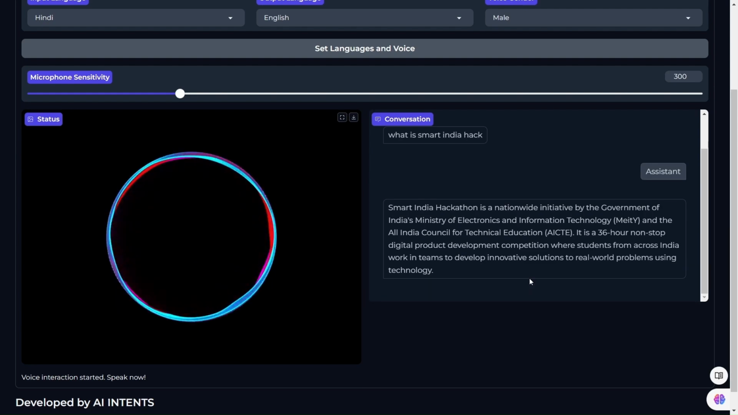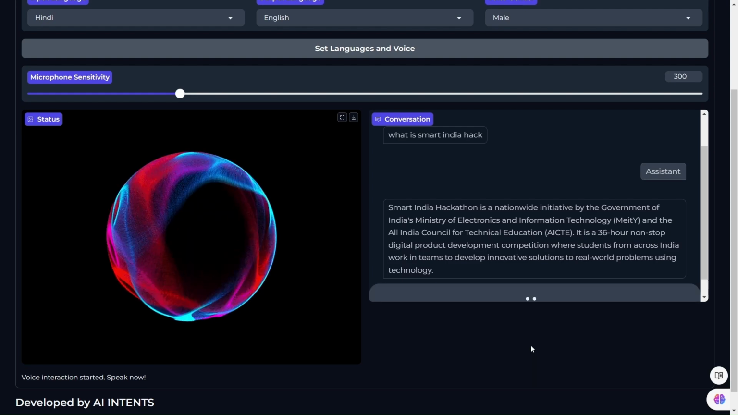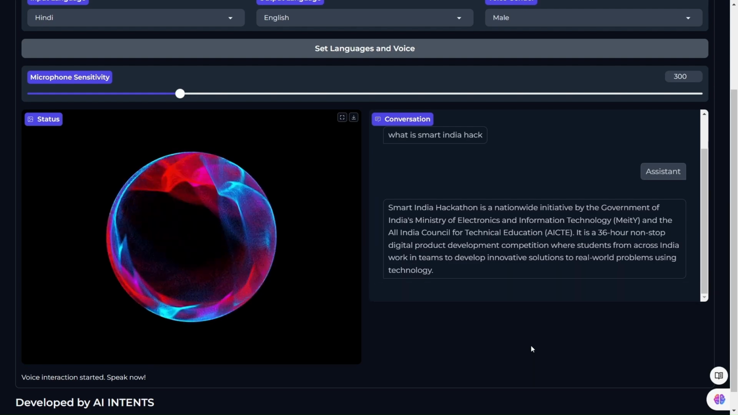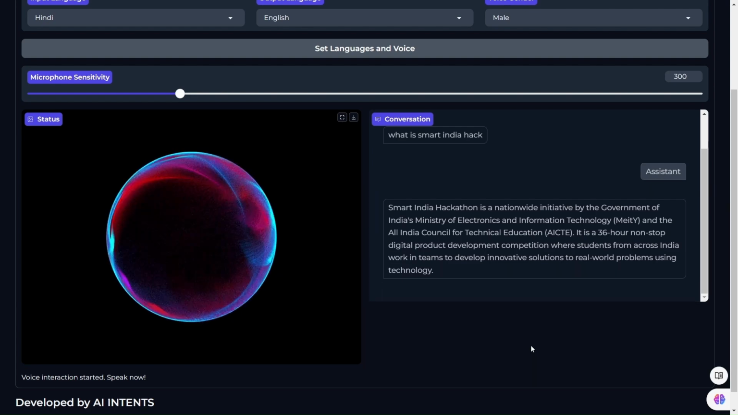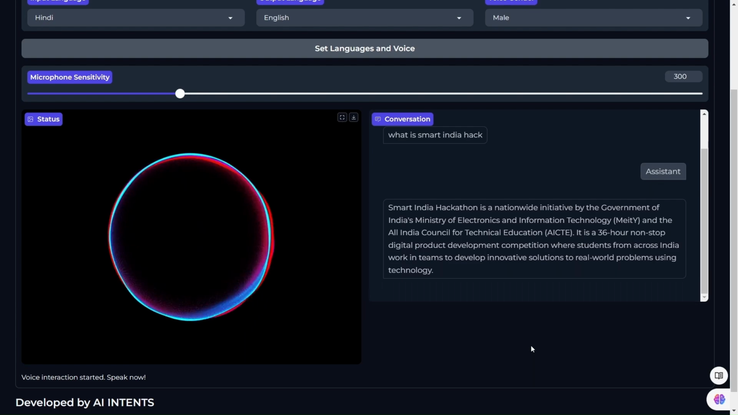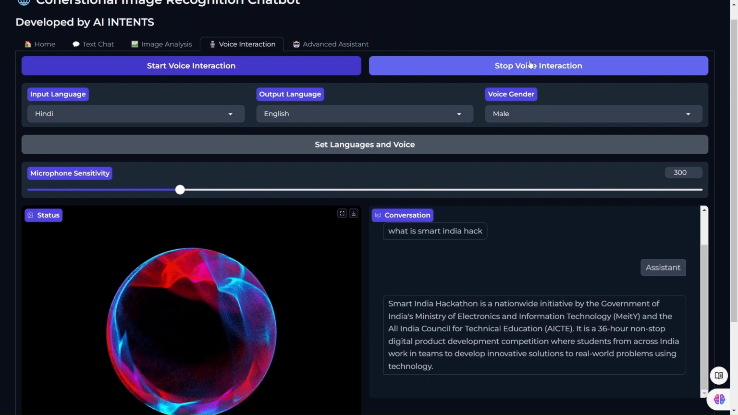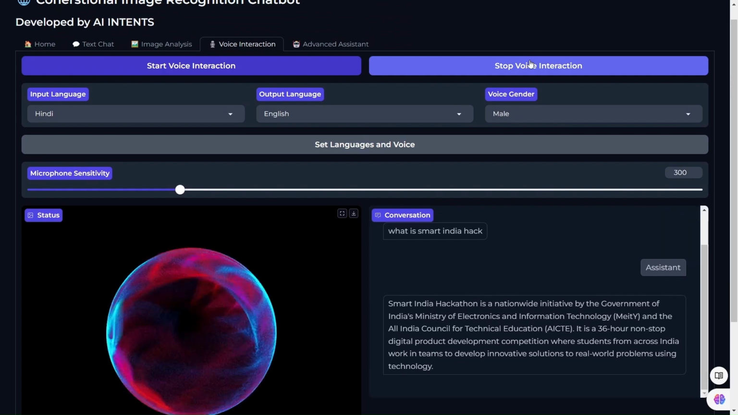Smart India Hackathon is a nationwide initiative by the Government of India's Ministry of Electronics and Information Technology, MeitY, and the All India Council for Technical Education, AICTE. It is a 36-hour non-stop digital product development competition where students from across India work in teams to develop innovative solutions to real-world problems using technology. So I'm stopping this.